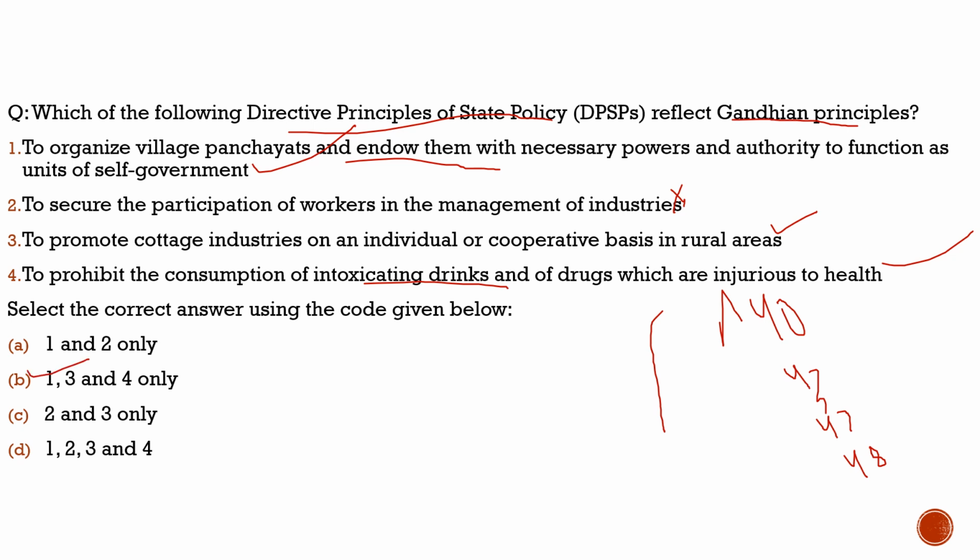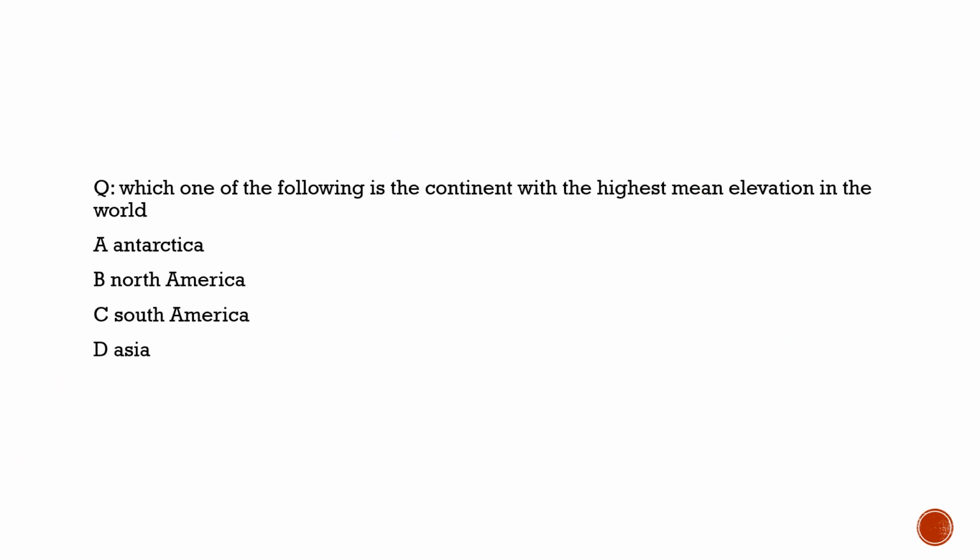And with respect to the Gandhian principles, the articles associated with it are Article 40, Article 43, Article 47, and Article 48. With this, I think we have had a good discussion over the DPSPs which reflect Gandhian principles. Now let's shift towards the last part of our discussion, where we solve a previous year question.